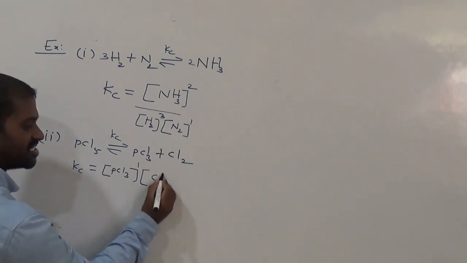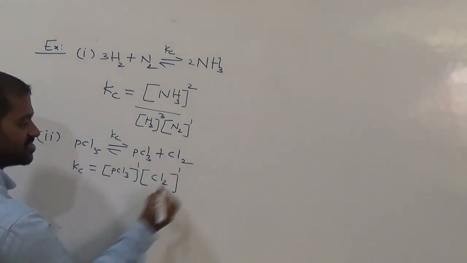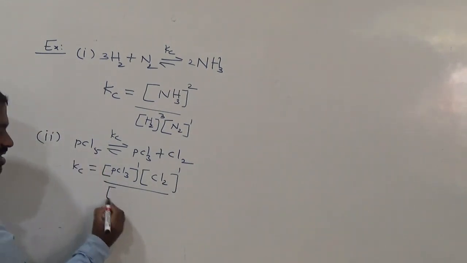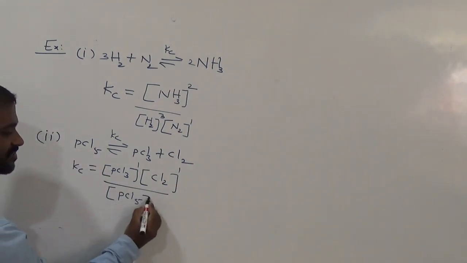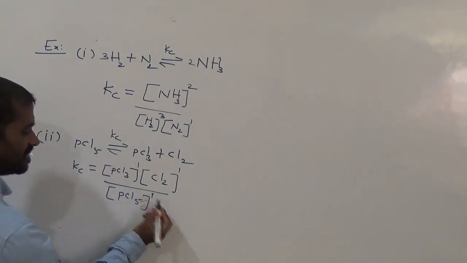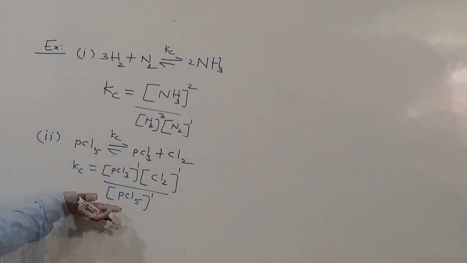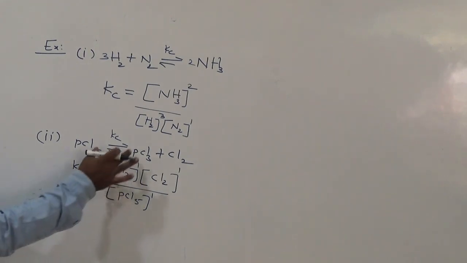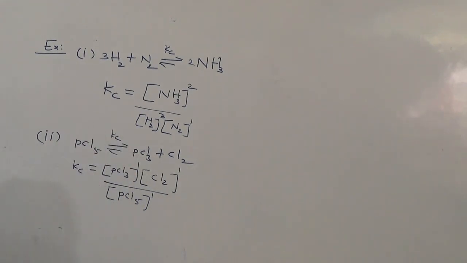And molar concentration of Cl2, coefficient is 1, by, come to the reactants. Molar concentration of PCl5. First write product concentrations, then by reactant concentration. Okay, so what is the coefficient? 1. This is the equilibrium constant expression for the given reaction. Understood?